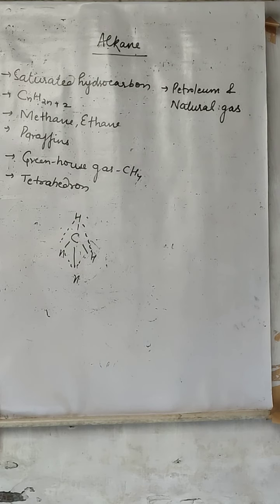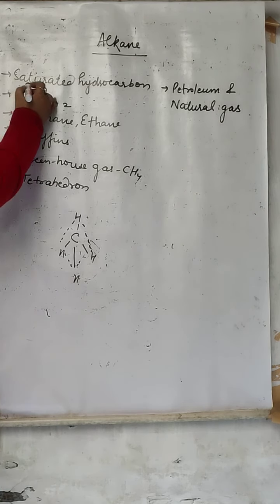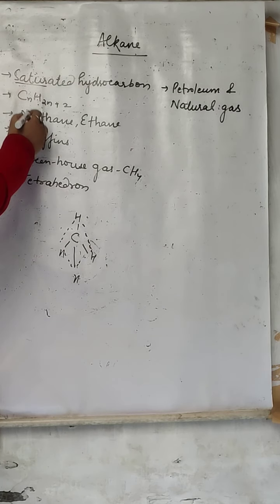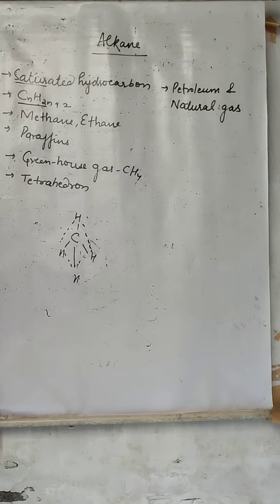Now we are going to start with our new topic, alkanes. What are alkanes? Alkanes contain single bonds, and they are known as saturated hydrocarbons. Their general formula is CnH2n+2.